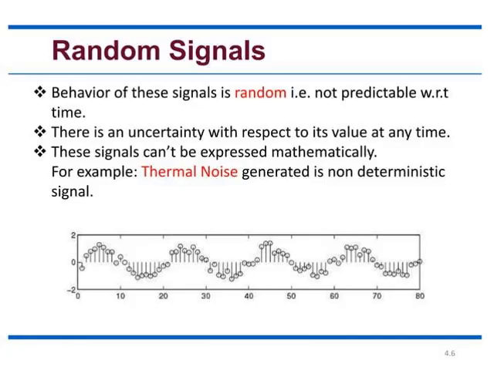One example is thermal noise that is generated during the transmission of a signal. Thermal noise is present in all electronic devices, and in transmission and communication. These types of signals are random in nature and are called non-deterministic signals.